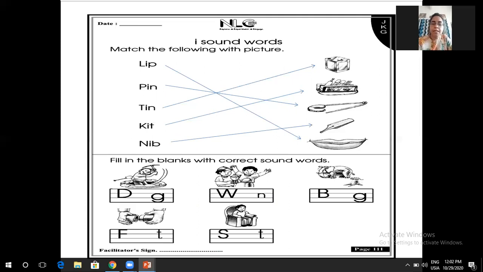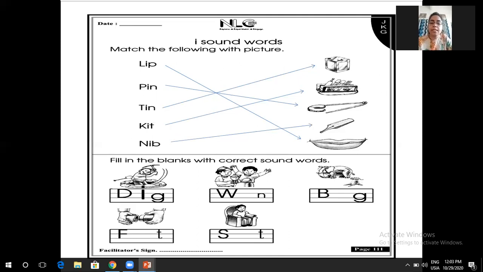Fill in the blanks with correct sound words. So the first picture is of dig. D is written, G is written. Here I is missing. D, I, G. Dig. So you write here I. D, I, G. Dig.